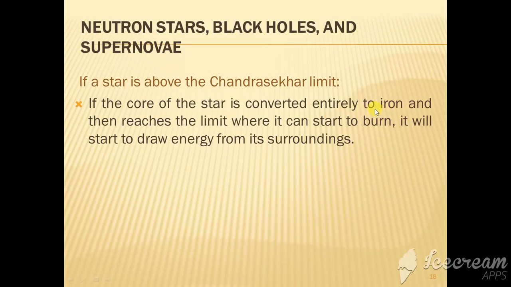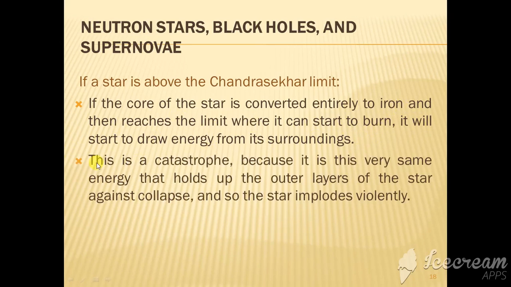Iron is the most stable element of the periodic table, so there is no further nuclear fusion, and the star reaches the limit where it will start to draw energy from its surroundings. This situation is actually a catastrophe, because it is this very same energy that holds up the outer layers of the star against collapse, and so the star implodes violently.